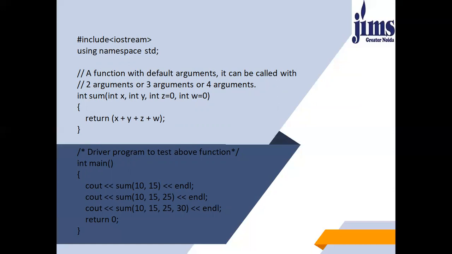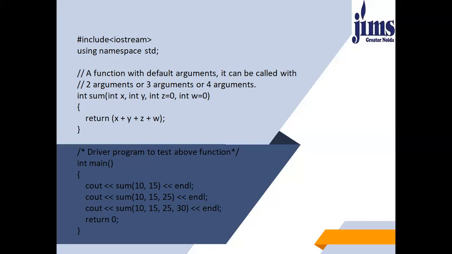So now at the time of calling, when I write sum 10 and 15, x will be equal to 10, y will be equal to 15, and z and w will take the values of 0 and 0 respectively. Similarly, when I call the sum function with three parameters 10, 15, and 25, the value of z will become 25 because this is the actual parameter which is passed.